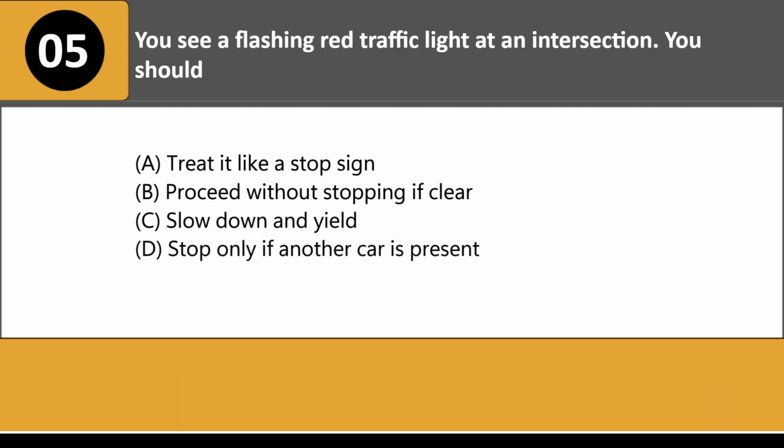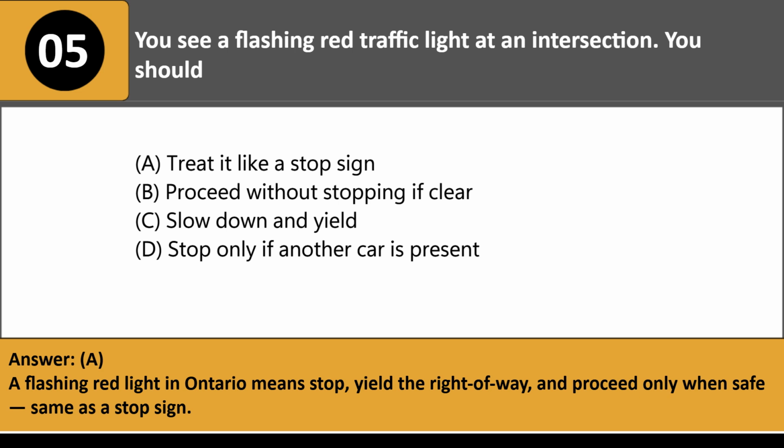You see a flashing red traffic light at an intersection. You should: A. Treat it like a stop sign. B. Proceed without stopping if clear. C. Slow down and yield. D. Stop only if another car is present. Answer: A. A flashing red light in Ontario means stop, yield the right-of-way, and proceed only when safe, same as a stop sign.